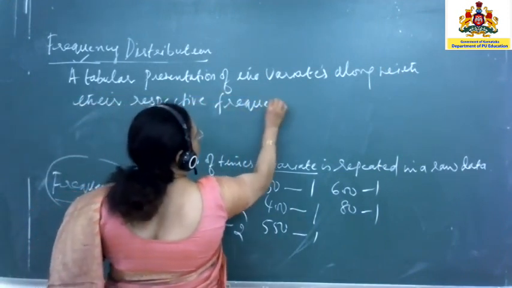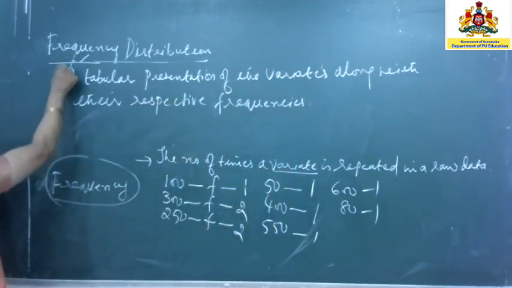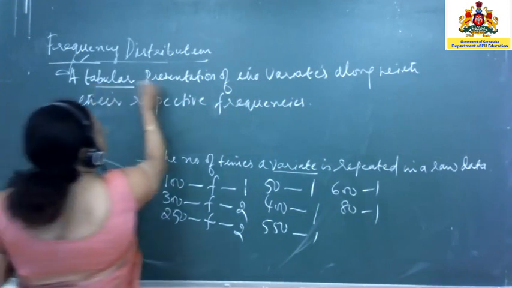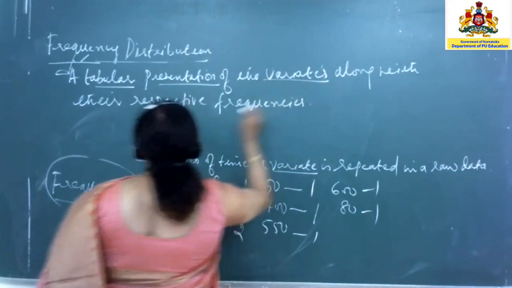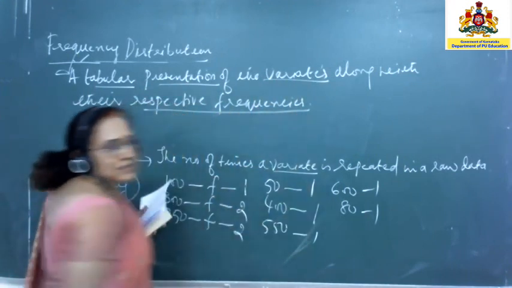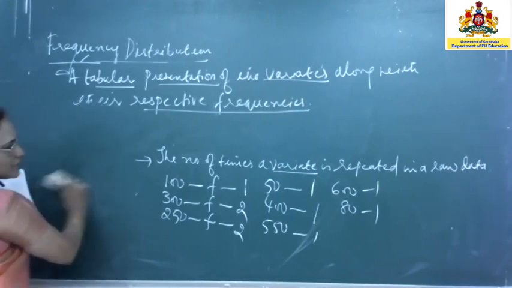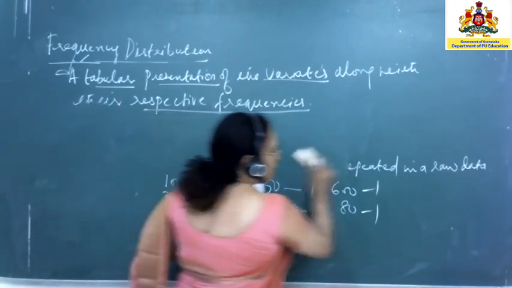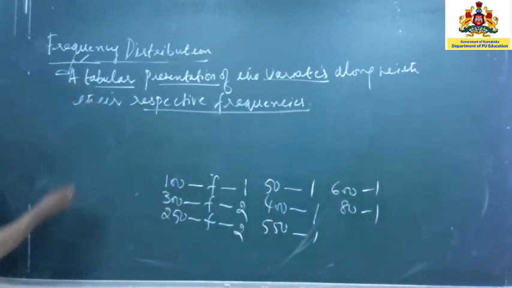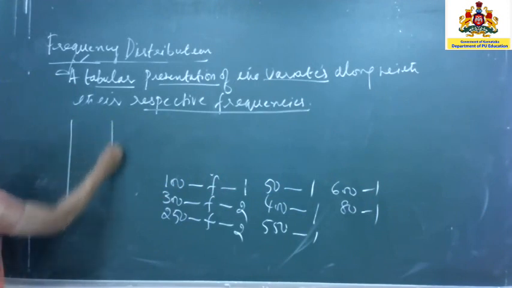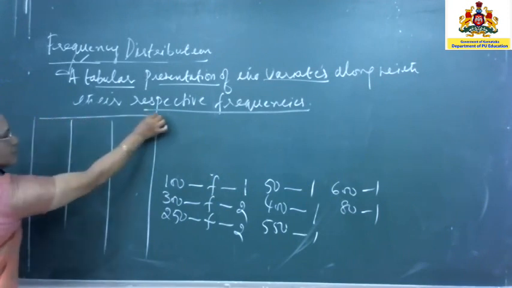See, I shall read it out. Frequency distribution refers to a tabular presentation, or representation, of the variates along with their respective frequencies. Now, here I have the previous example. Instead of writing it like this, I can put it in the form of a table. So you will have a first column, a second column, and a third column.